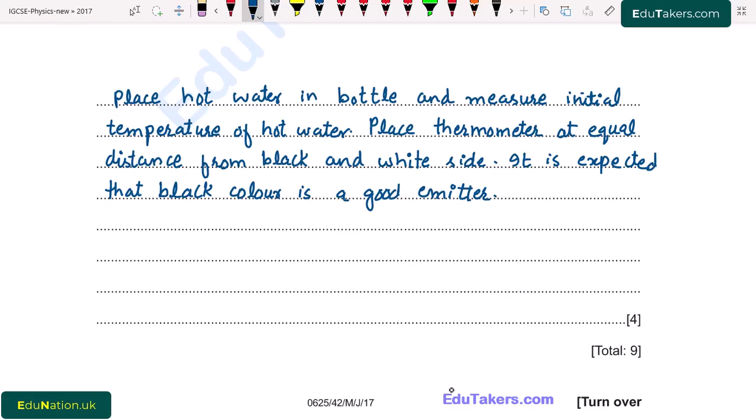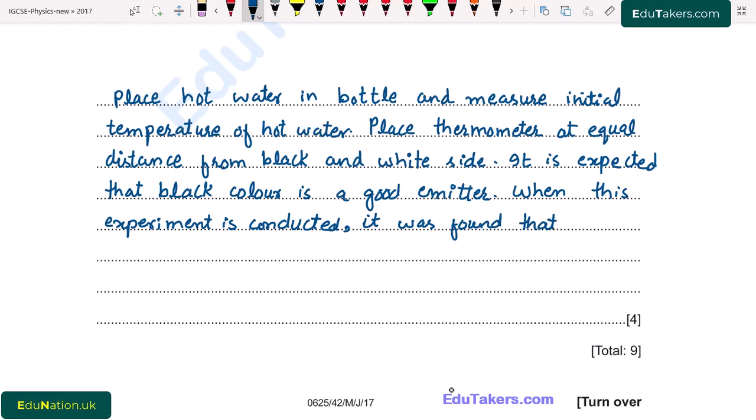So when this experiment is conducted, it was found that the black side emitted more heat, resulting in the higher reading on the thermometer.